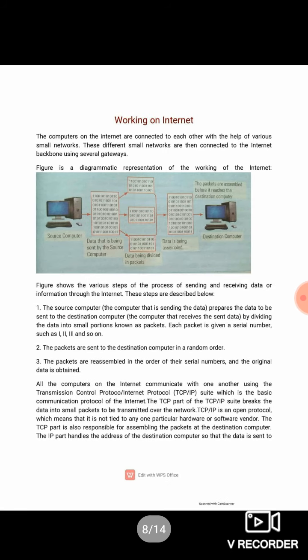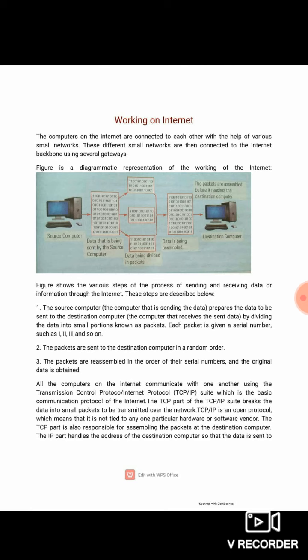Next one is working of the internet. So what does working of the internet mean? Look at the figure. Here is one source computer and one destination computer, and the source computer tries to send some data to the destination computer.